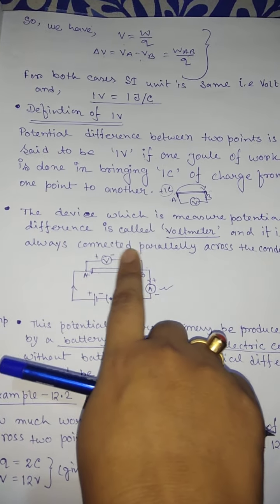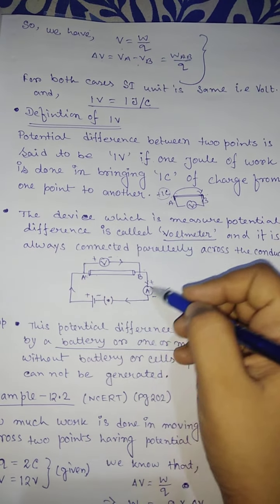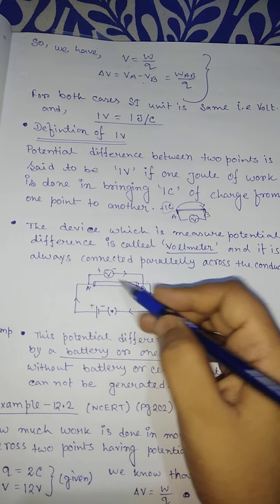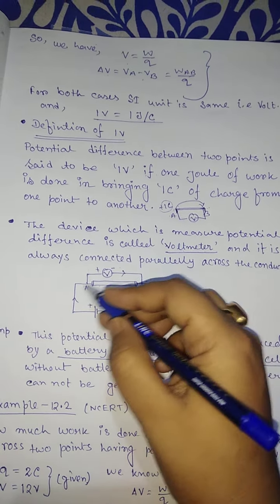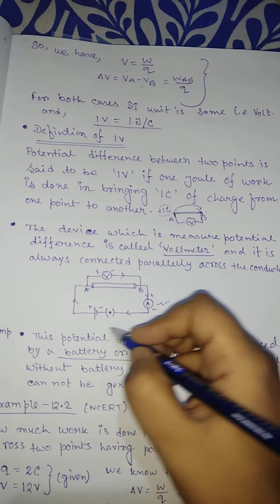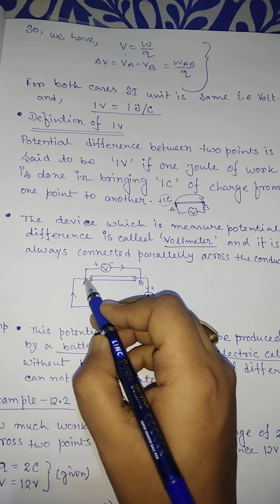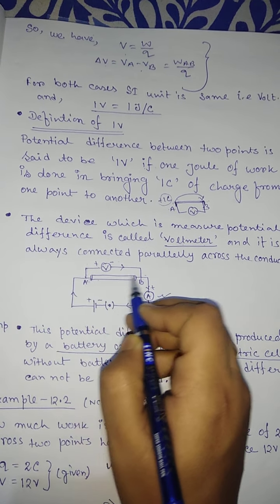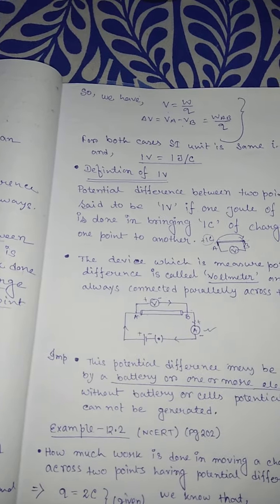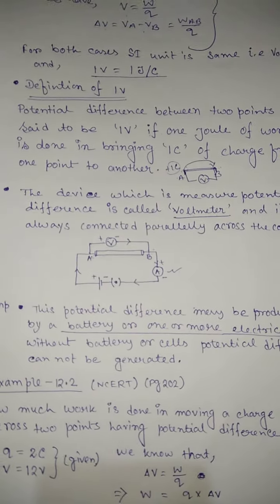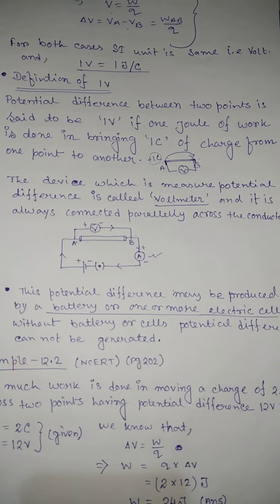This is a schematic diagram, or the complete diagram, of an electric circuit with a voltmeter and an ammeter. The ammeter measures the amount of current flowing through the circuit, and the voltmeter measures the potential difference between these 2 points across a conductor, or across the device where we find the potential difference.